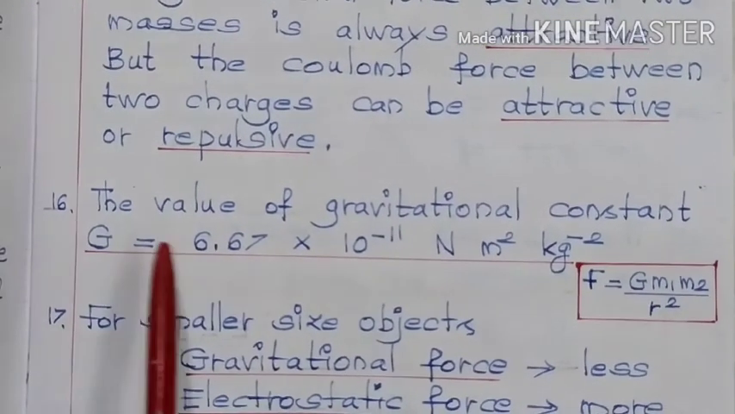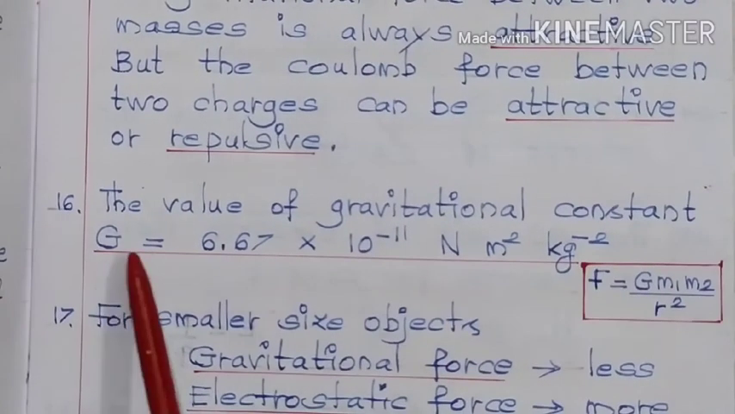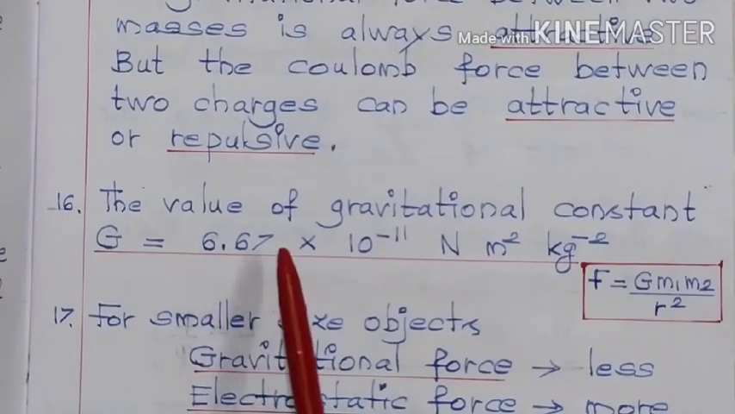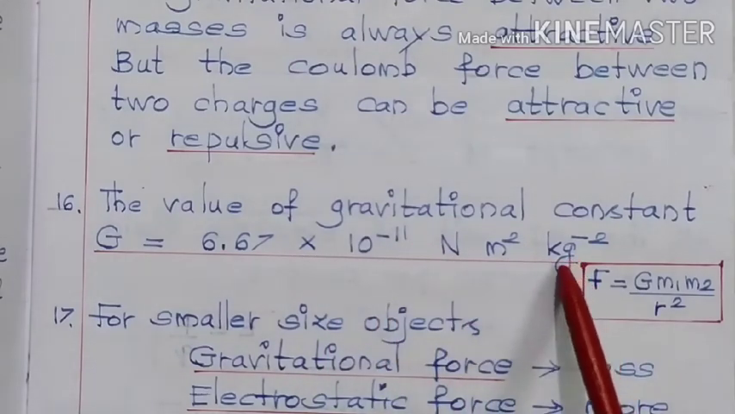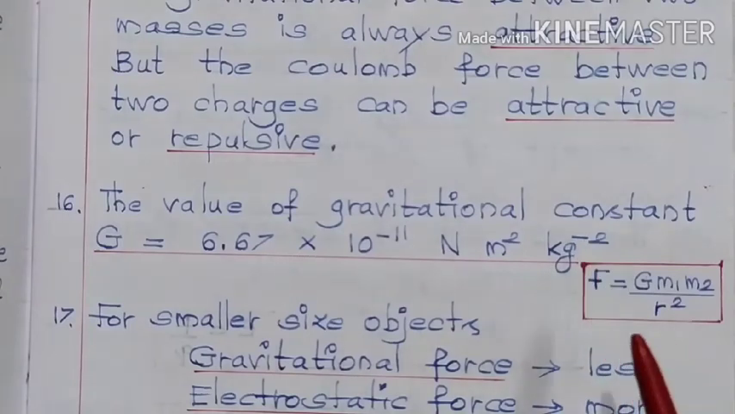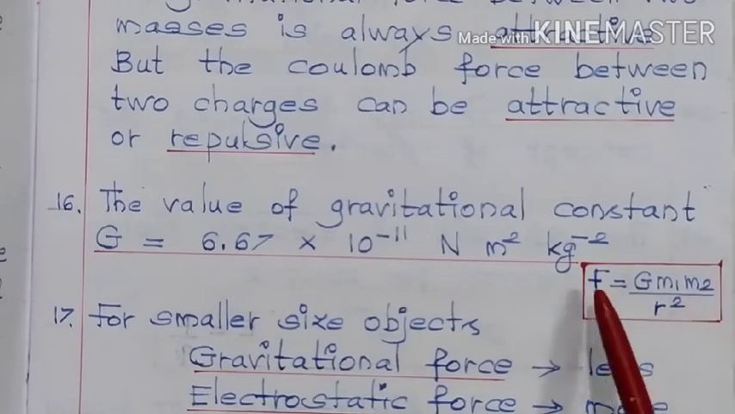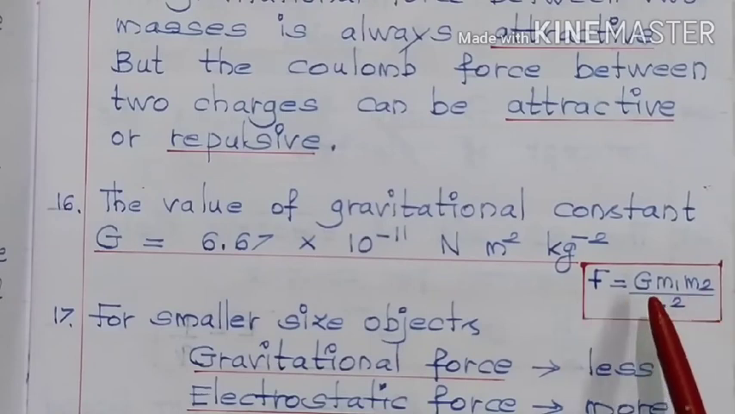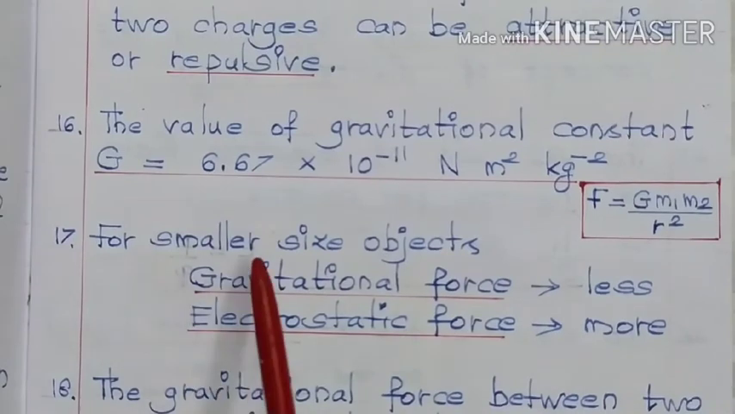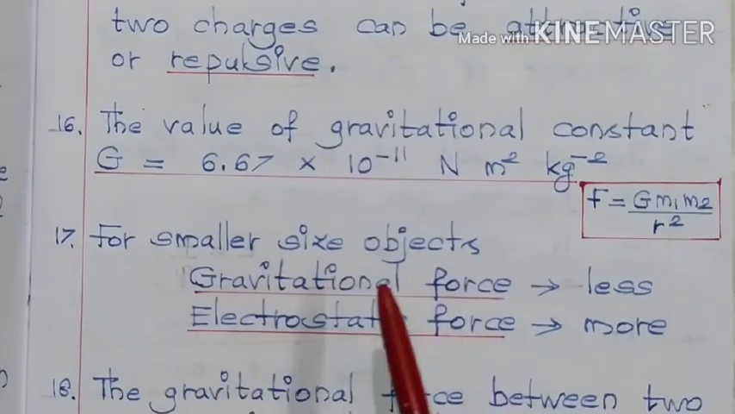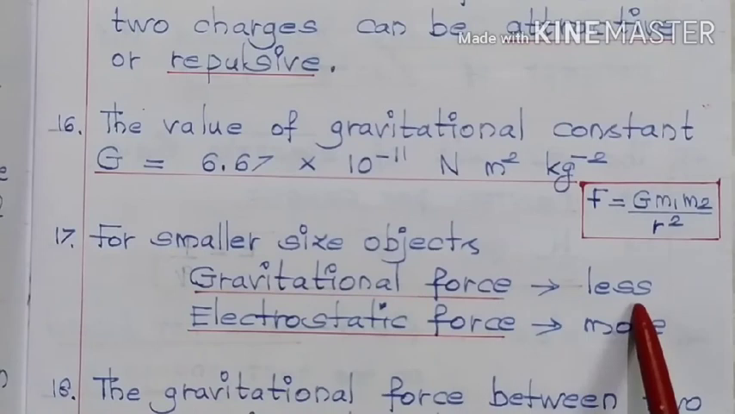The value of gravitational constant capital G is equal to 6.67 into 10 to the power of minus 11 Newton meter square kilogram power minus 2. This is the expression for Newton's universal law of gravitation. F is equal to capital G m1 m2 by r square. For smaller size objects, gravitational force is less, but electrostatic force is more.